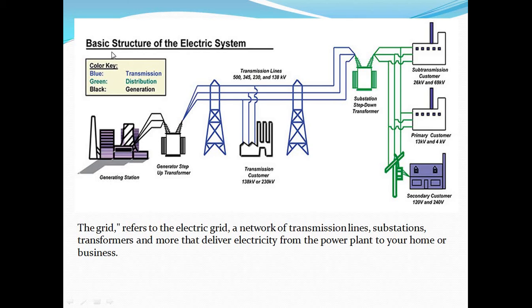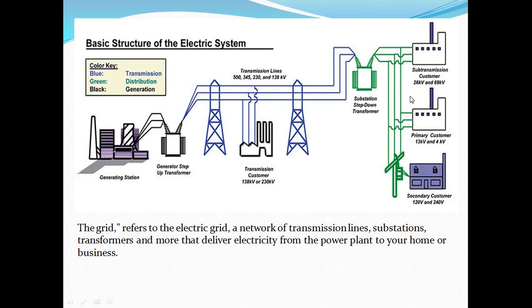Then also the basic structure of electrical system. This is the generating station, in which we use a generator step up transformer. The output side of the step up transformer is connected with the help of transmission line to the substation step down transformer. The ratings of transmission line shown are 500 kilovolt, 345, 230 and 138 kilovolt, and the customer range is 138 kilovolt to 230 kilovolt. This is the transmission line rating.